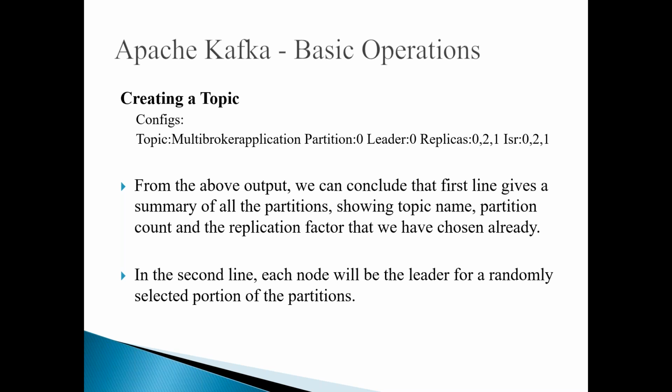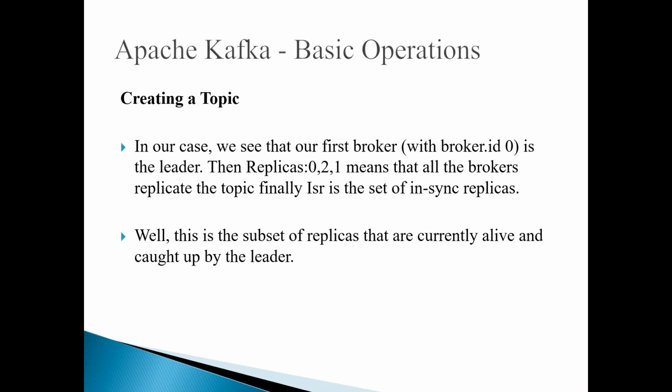The second line, each node will be the leader for a randomly selected portion of the partitions. I mean, if you have multiple nodes, each node will have a leader, but here anyway we have only one partition, so only one leader. In our case, we see that the first broker, that is broker ID 0, is the leader. Then the replicas 0 to 1 means that all the brokers replicate the topic.